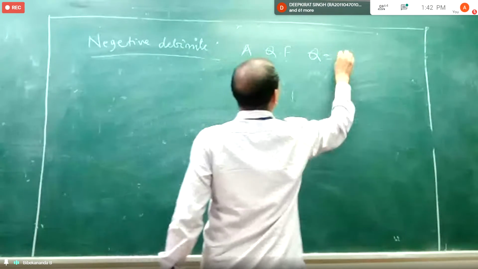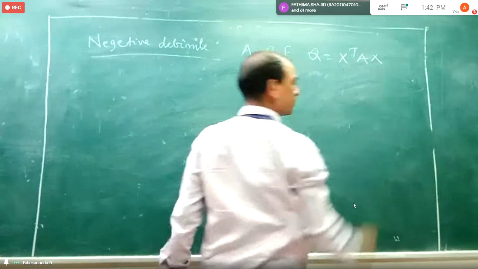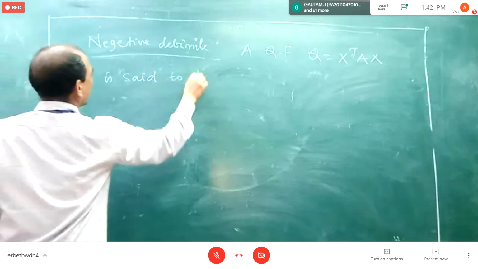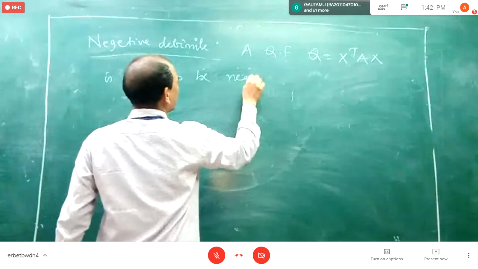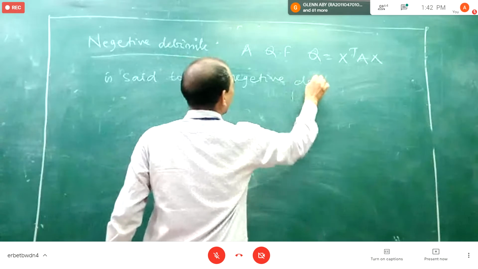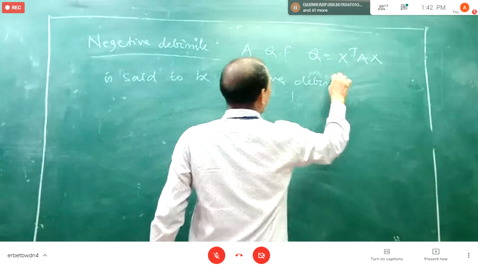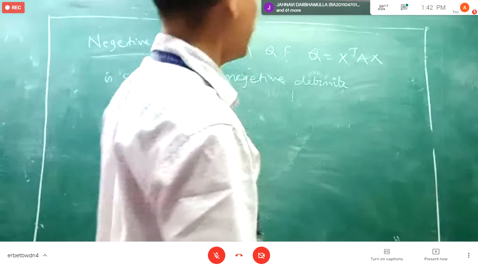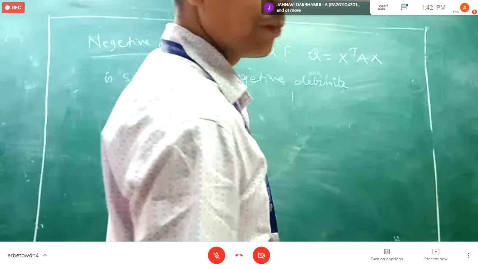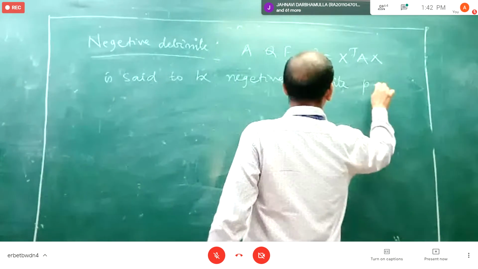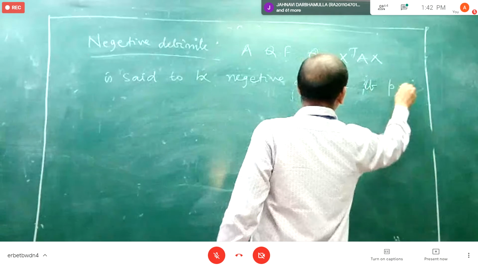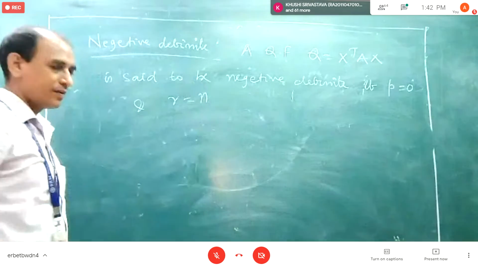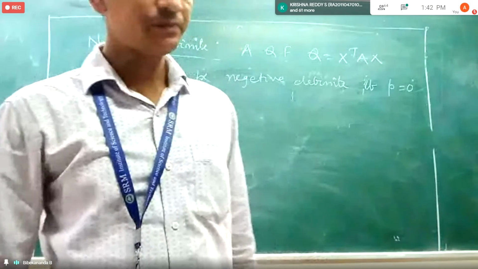A quadratic form Q equal to X transpose AX is said to be negative definite if P equal to 0 and R is equal to N. What is the meaning of P equal to 0?